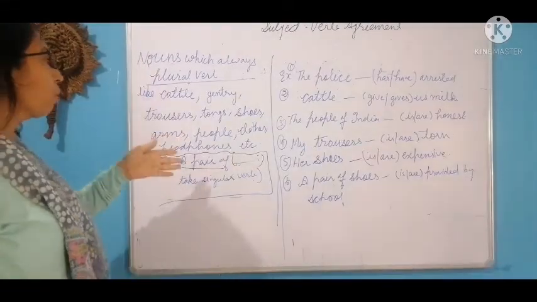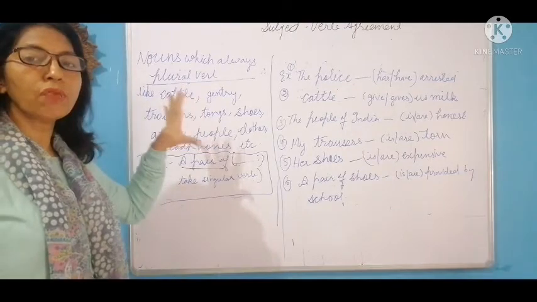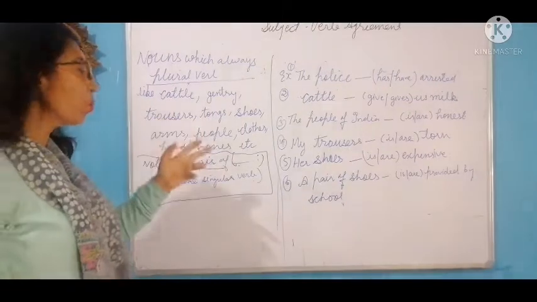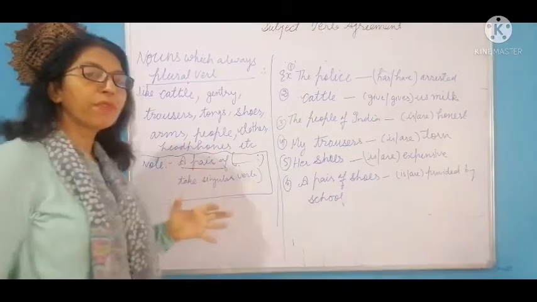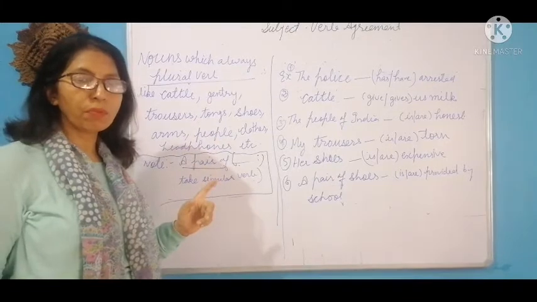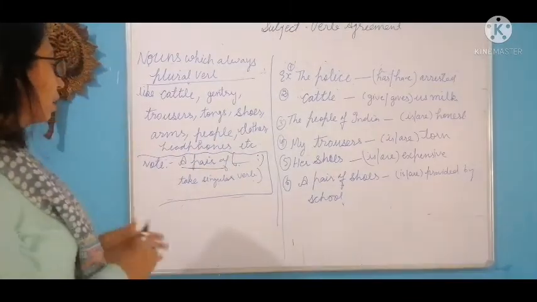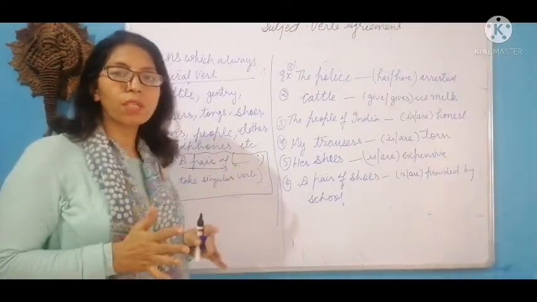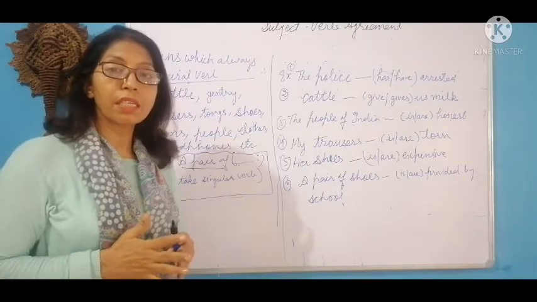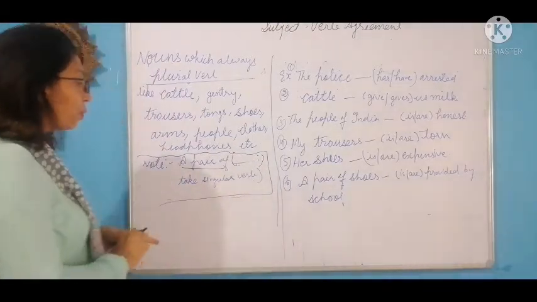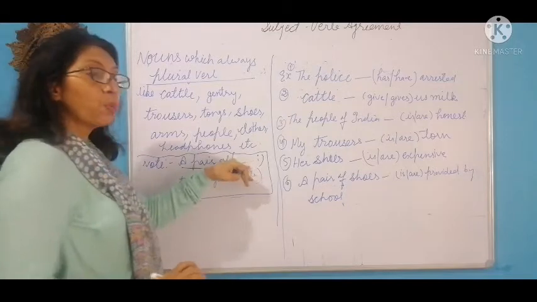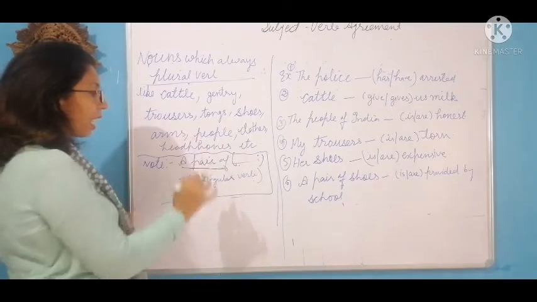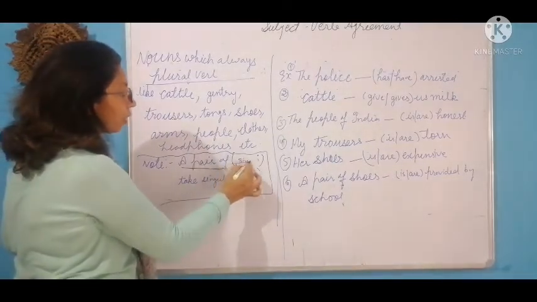This is the list of nouns which always take plural form of the verb, like kettle, gentry, tongs, shoes, people, clothes, headphones. They always take plural form of the verb. But there is one thing: the nouns which have two parts like trousers, glasses, scissors, spectacles. If we use a pair of with shoes, trousers, pants, shorts, we use singular form of the verb.